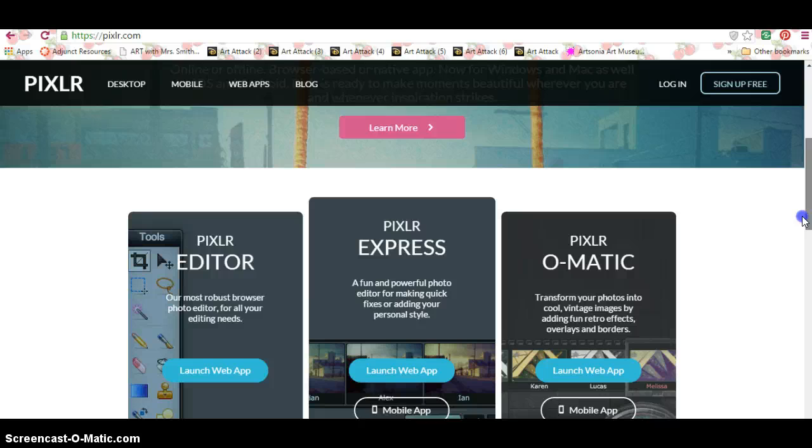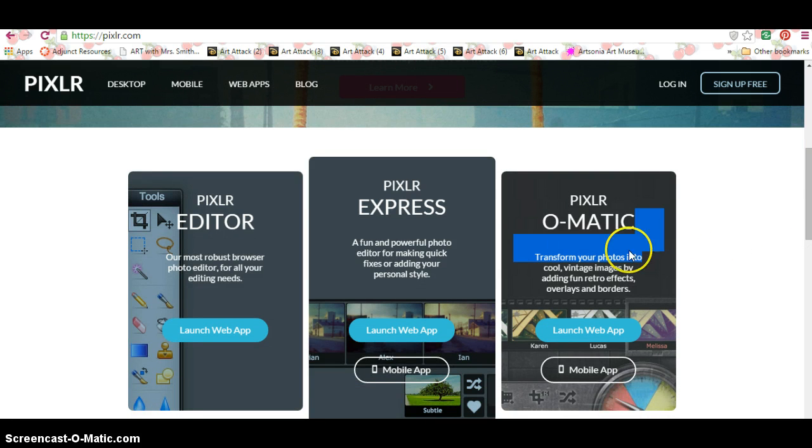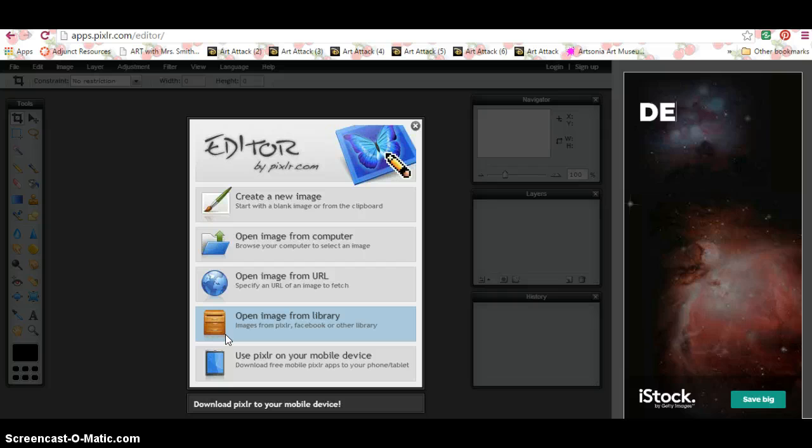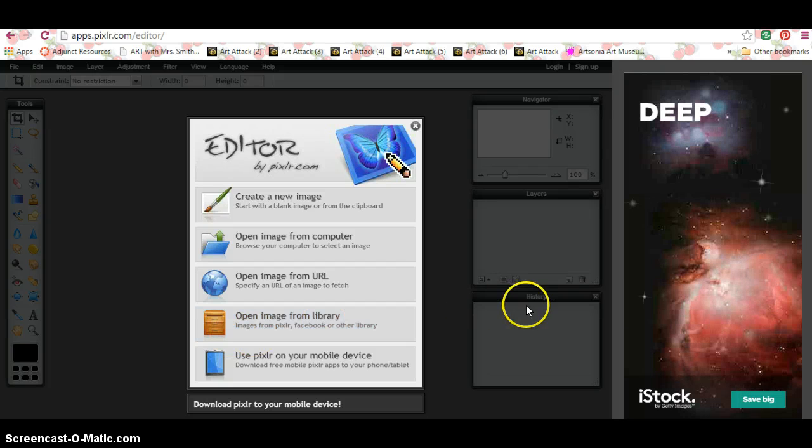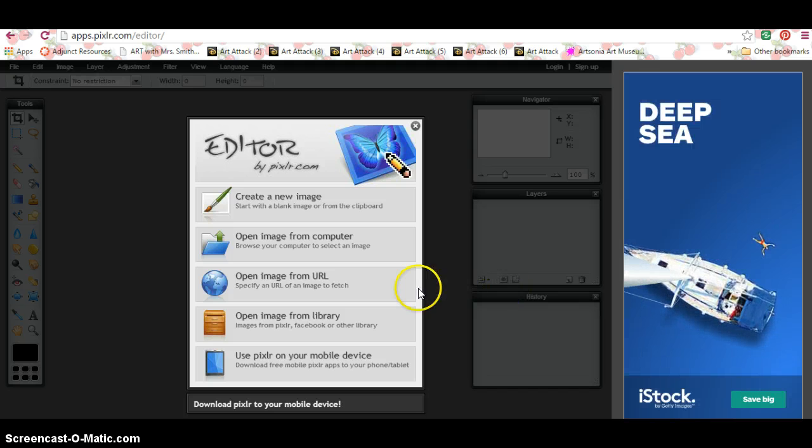If you scroll down, you have three options. You have Pixlr-O-Matic, which is sort of like an Instagram, like you can just kind of put filters on things. You have Pixlr Express, which you can put filters and you can add text. So that's an easy way to make like internet memes and things like that. Or you can do Pixlr Editor, which is what we're going to do today. So you would just click on Launch Web App and wait just a moment. And it's going to open this up. And this is the deal that you have with Pixlr. They'll always have like a little ad over here since you're doing the free version.